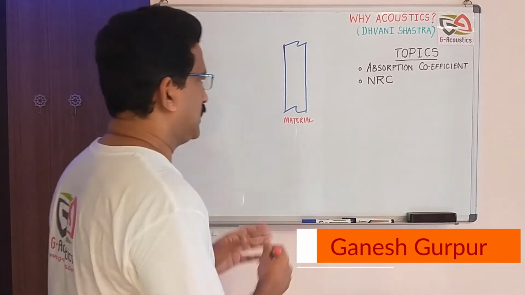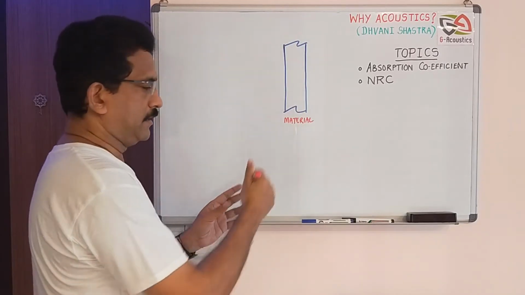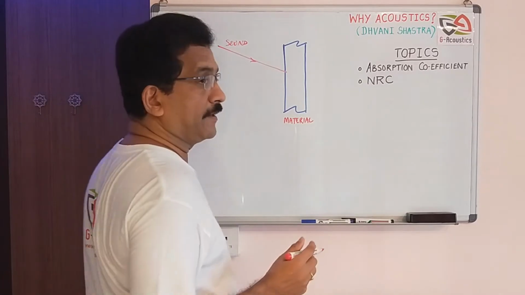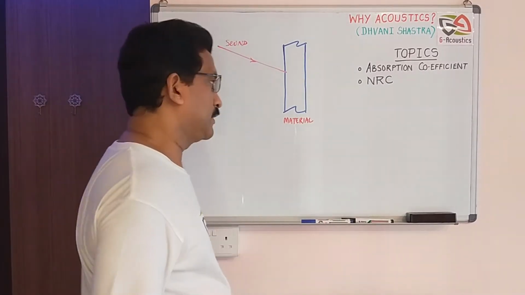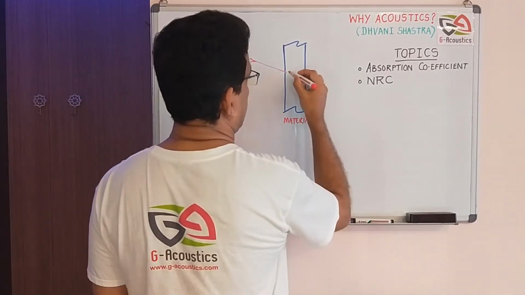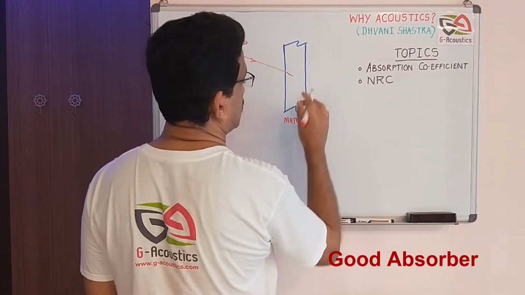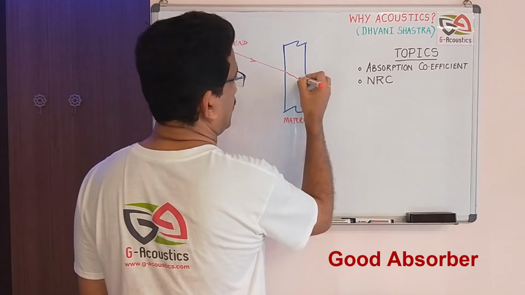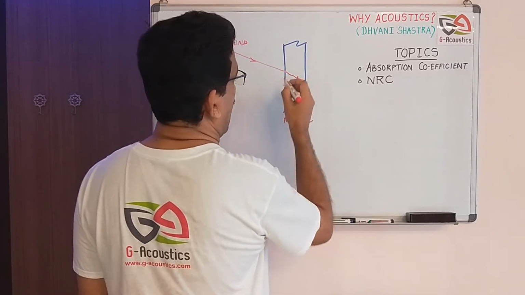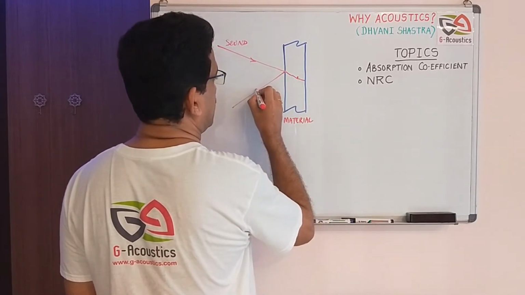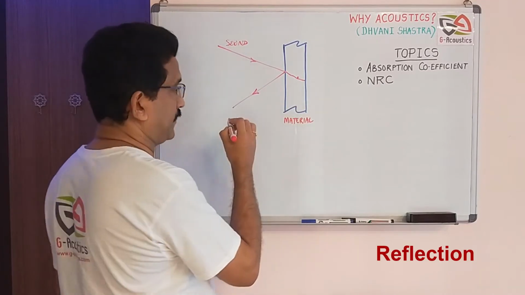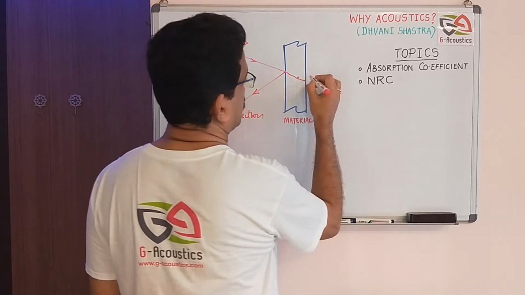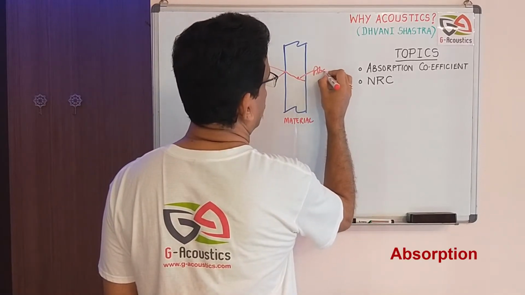So what does it mean? Now let us take one particular material. When sound falls on any particular material, there are a few things that will happen to that sound. One is, some of the sound may enter if it is a good absorber, and this we call absorption. And some may get reflected, right? Some will get reflected and this one will get absorbed.